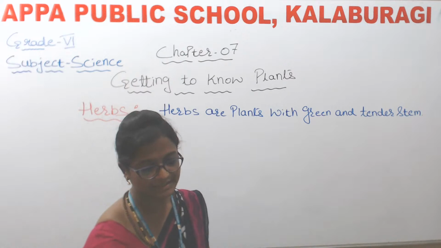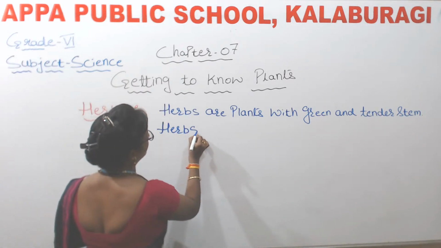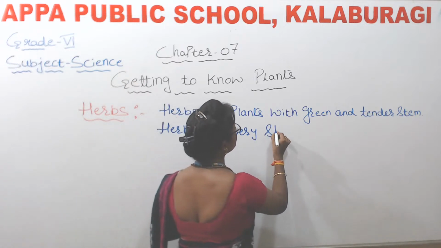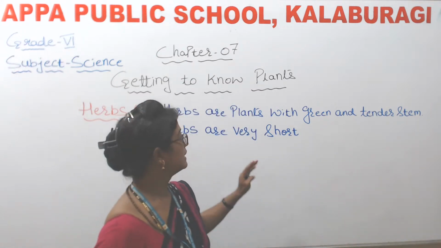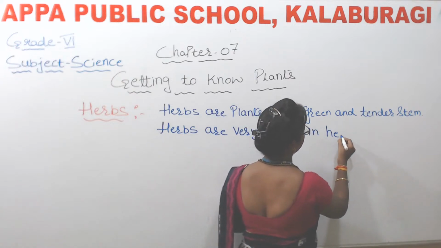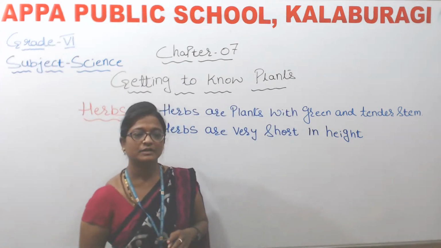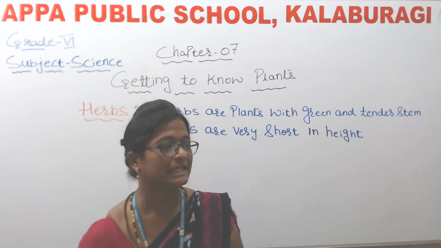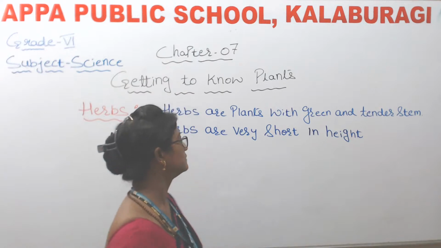Okay, and next is herbs are very short. The herbs are very short in height. The height of the herbs will be very short. They will not grow taller. Their height will be shorter.